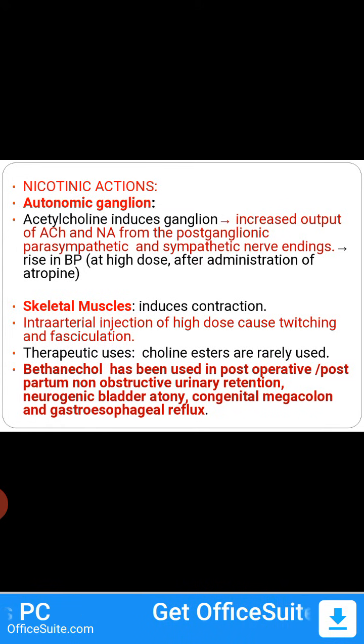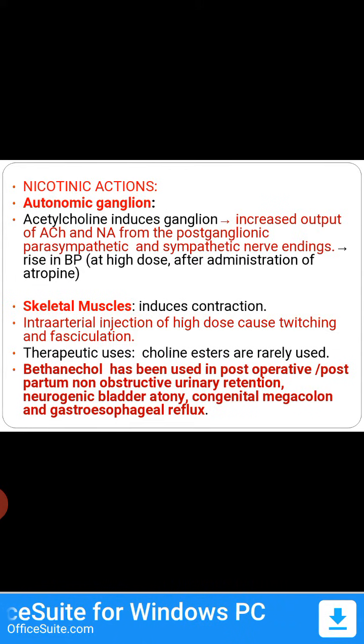At high dose, after administration of atropine. See why you have to administer atropine here. Atropine is an anticholinergic drug. Anticholinergic means they block the actions of acetylcholine. So acetylcholine action on the smooth muscle causes a fall in BP. To see the nicotinic action, first you have to block the actions of acetylcholine.